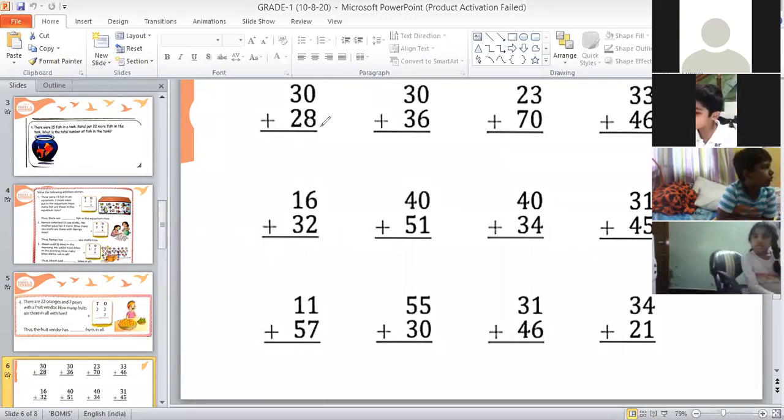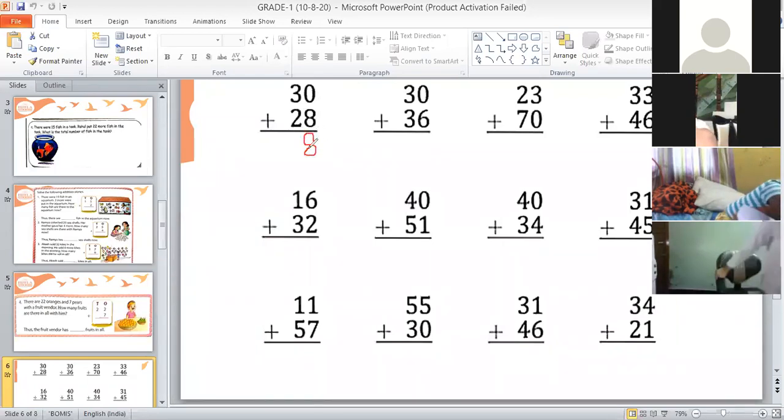Whenever we are adding 0 to any number, that number will not change, because 0 means nothing in addition. This means 0 plus 8 is 8. So we will write 8 here in ones place. Again, I'm repeating, if you are adding 0 to any number, that number will not change. So 0 plus 8 is 8, children.